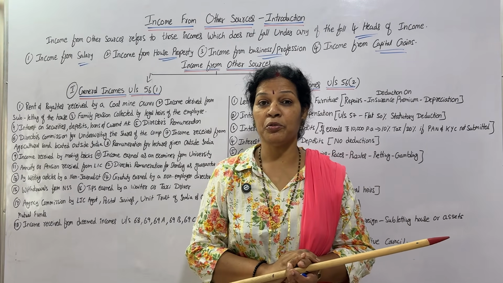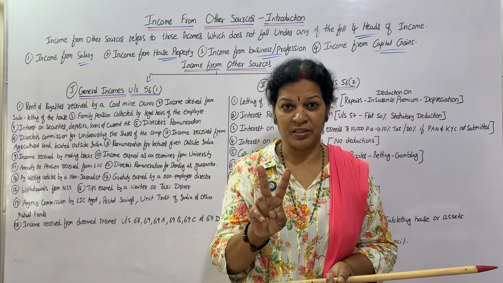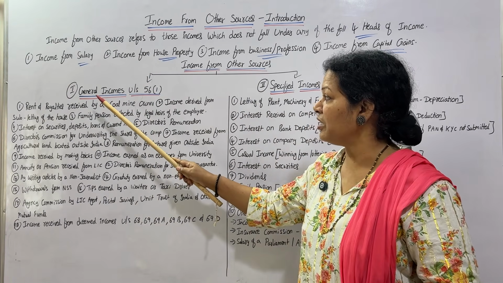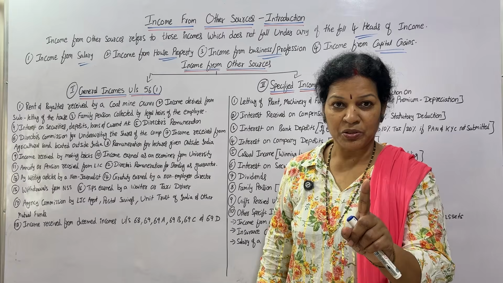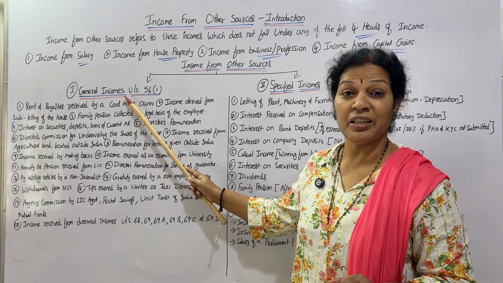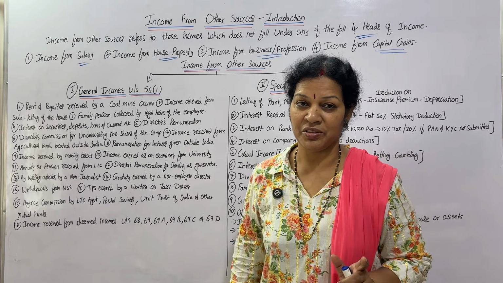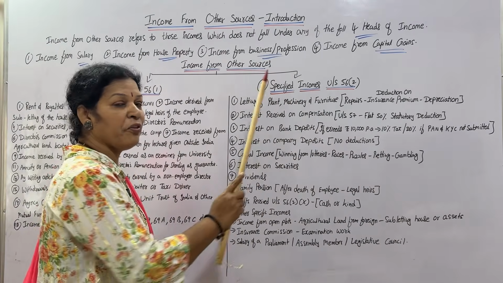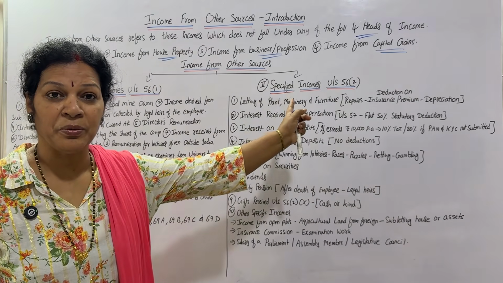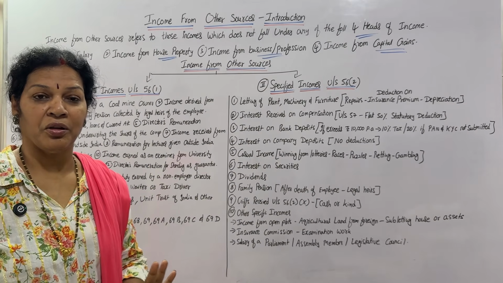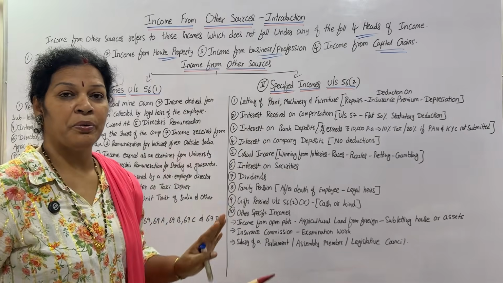This income from other sources we can divide into 2 types. First one is general income, which comes under section 56 subsection 1. Second one is specified income, which comes under section 56 subsection 2. That's all: general income and specified income.